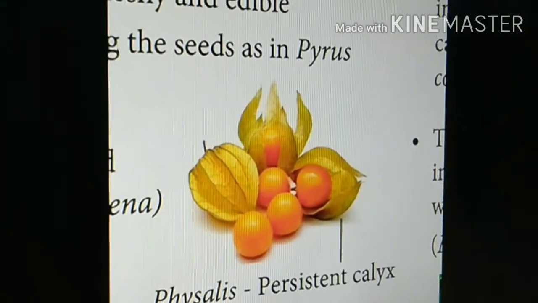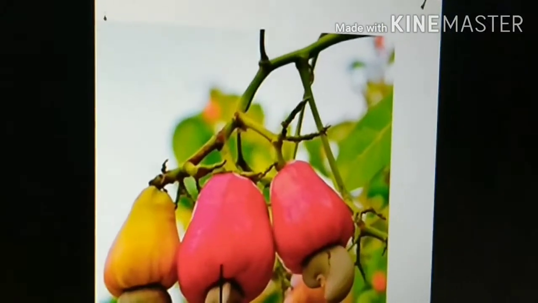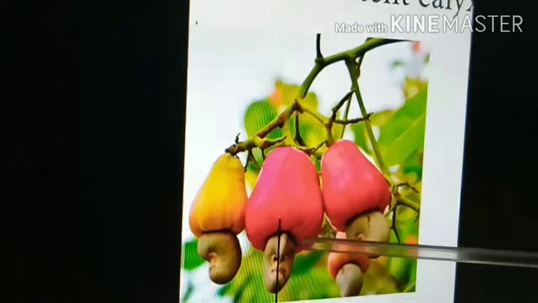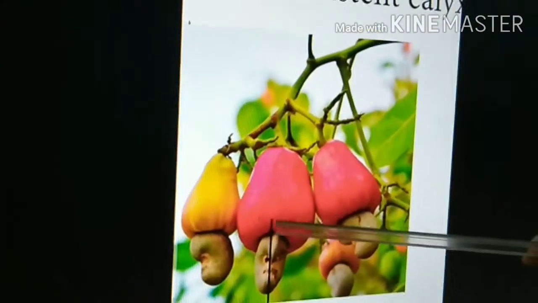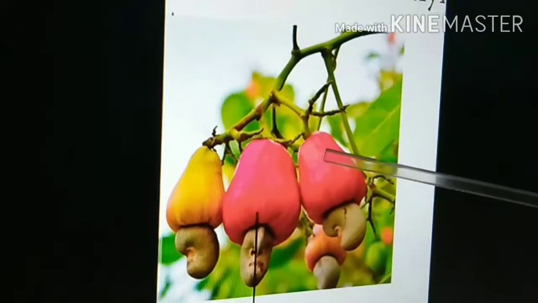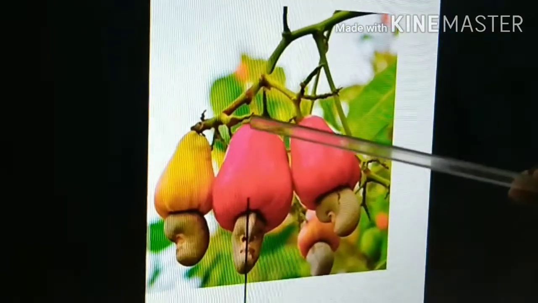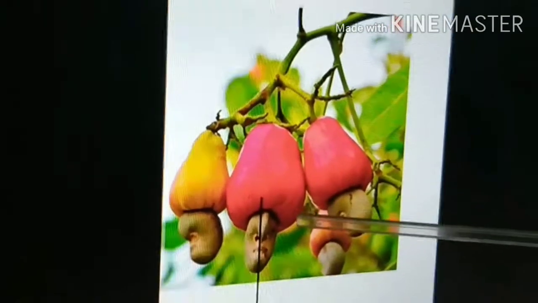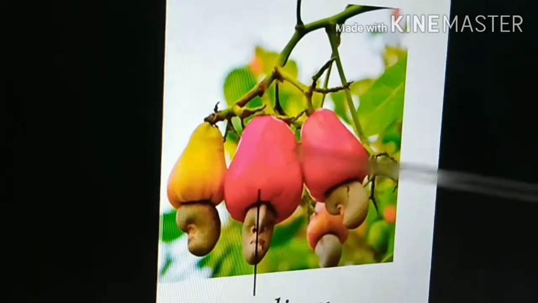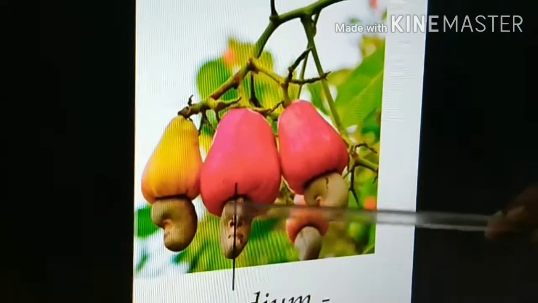Then see here, you might have seen Anacardium occidentale, cashew. The cashew fruit, you can see, is not a real fruit. The real fruit is this one. The scientific name of this cashew is Anacardium occidentale. So this is the pedicel. The pedicel becomes a fleshy, juicy, edible fruit. Actually it is not a real fruit, it is a false fruit. The original fruit is this one, the nut. This nut is the original fruit.